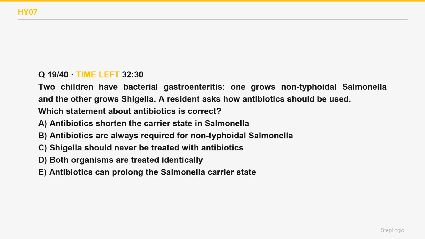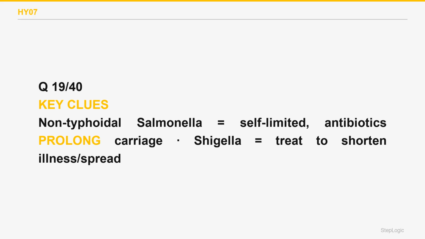Which statement about antibiotics is correct? Two children have bacterial gastroenteritis, one grows non-typhoidal Salmonella, and the other grows Shigella. A resident asks how antibiotics should be used. Read the command. The correct antibiotic statement. Antibiotics can prolong the Salmonella carrier state.